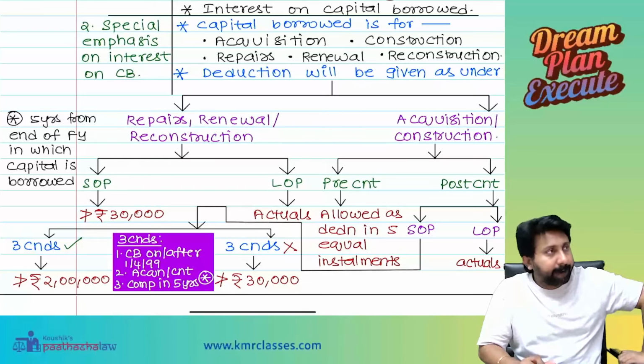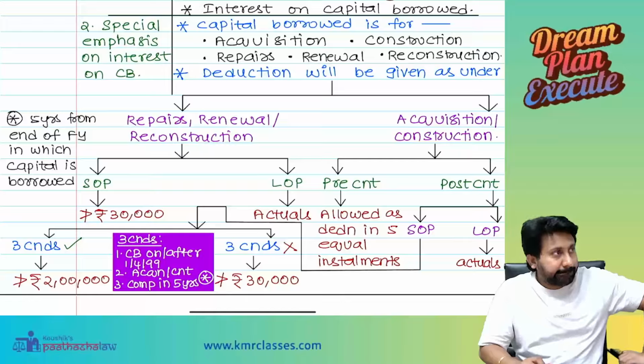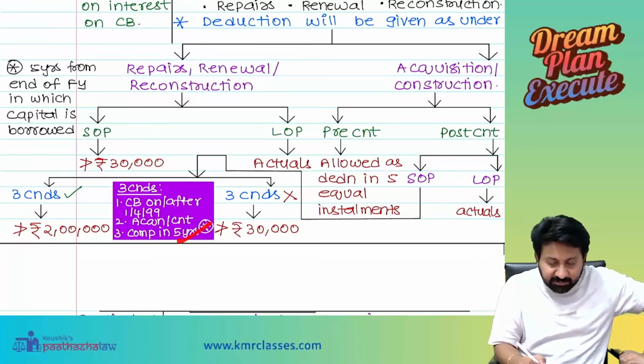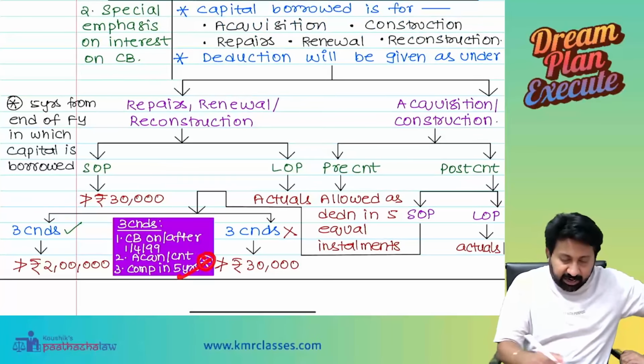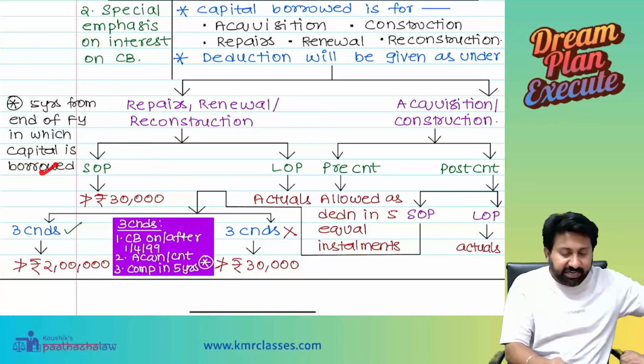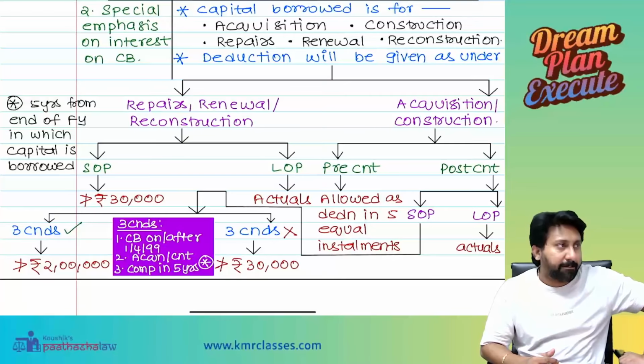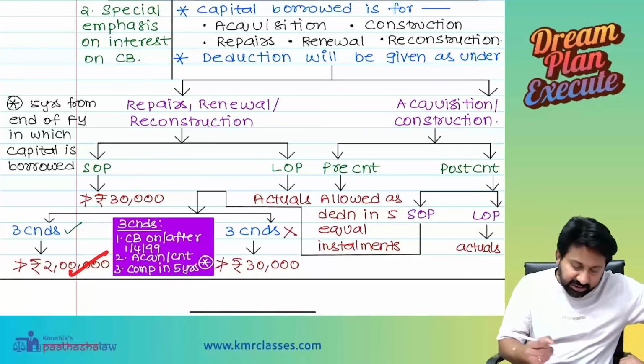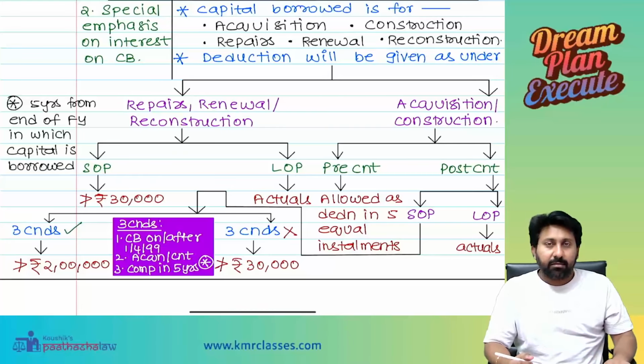Yes, sir. Okay. Sir, 5 years from what date? Star mark I kept now. 5 years from the end of the financial year in which capital is borrowed. Within that time, you should complete. If you complete, I will give as a deduction 2 lakh rupees every year. Pre-construction.